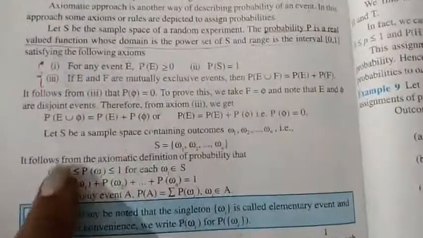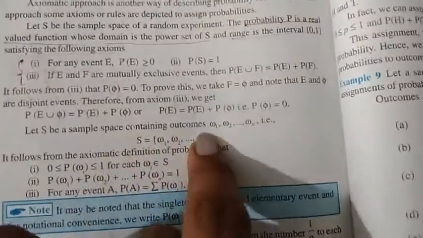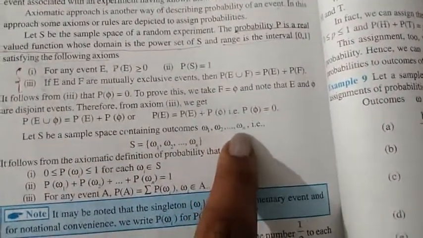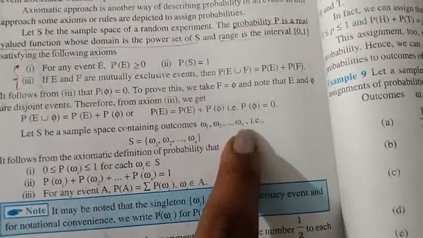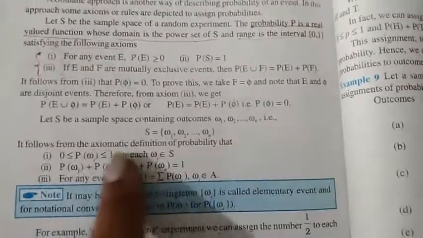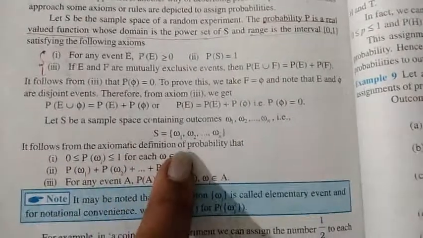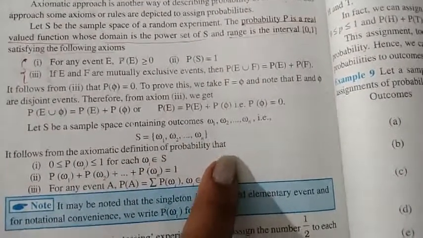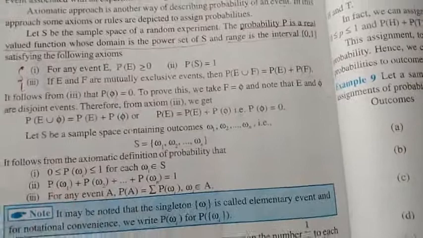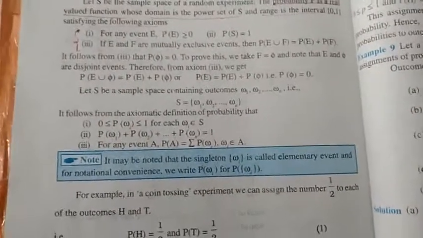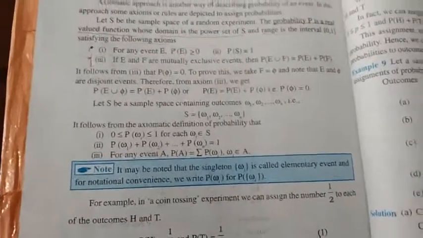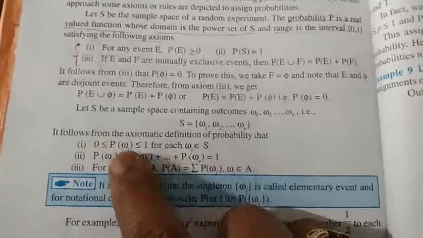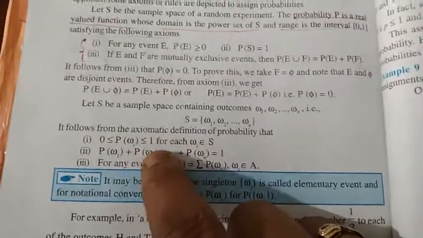Right? So let S be a sample space containing the outcomes omega 1, omega 2, etc., omega n. This is just a notation, right? Then it follows from the axiomatic definition of probability that these three things you have to remember. These are all the three axioms you have to remember. What is it? Probability of any event will lie in between 0 and 1. 0 less than or equal to probability of omega i is less than or equal to 1.